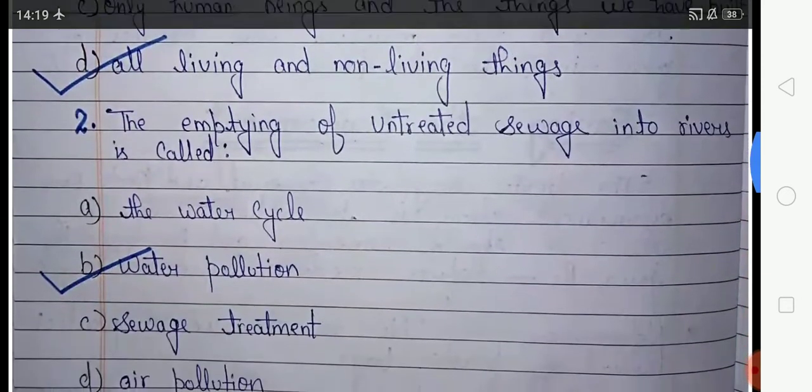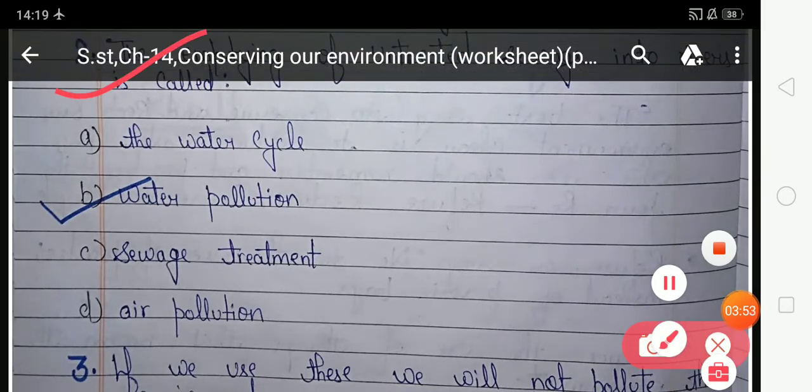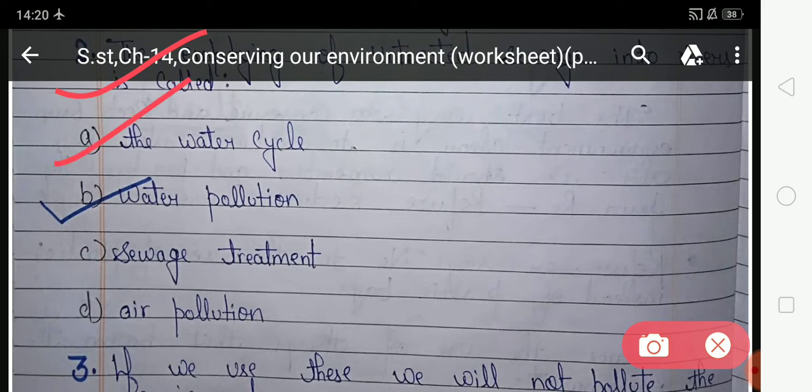Now come to the second question. The emptying of untreated sewage into the water is called what? Option A, water cycle. Option B, water pollution.